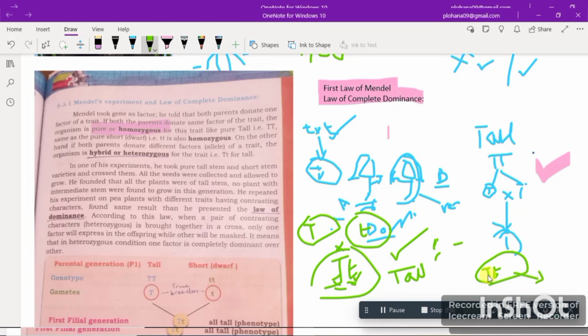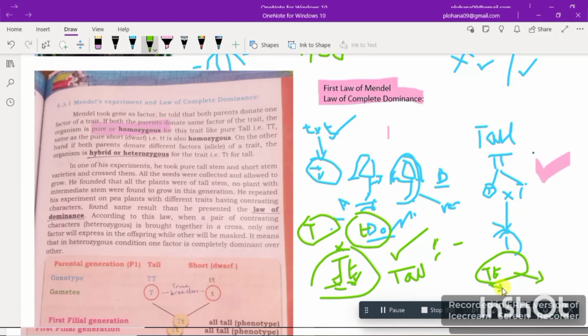Heterozygous because one T is capital, which is showing tallness, and another is small, which is showing dwarfness. So this is the heterozygous condition, or we can say hybrid condition, and this is monohybrid. Why monohybrid? Because they have only one character. There are two different alleles, but one character. That character is having the information of height, right?